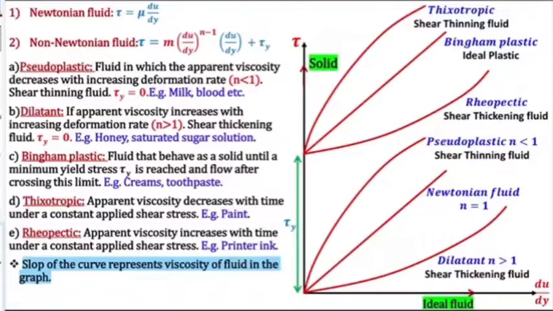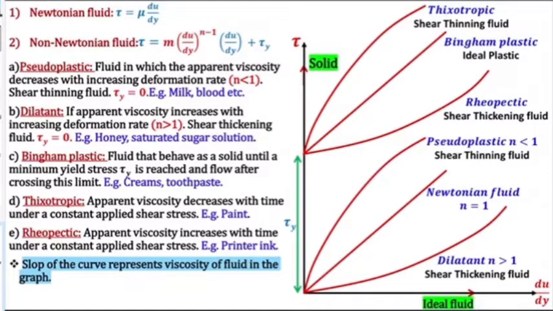So first I will talk about the ideal fluid. See, this axis, the du by dy axis, represents the ideal fluid. Why? Because viscosity is zero. Without applying any shear stress, it is flowing. This axis represents shear stress, and on the x-axis there is no shear stress. We know an ideal fluid is something which does not have viscosity. If it does not have viscosity, it will start to flow because it does not have any resistance, and that is the ideal fluid.